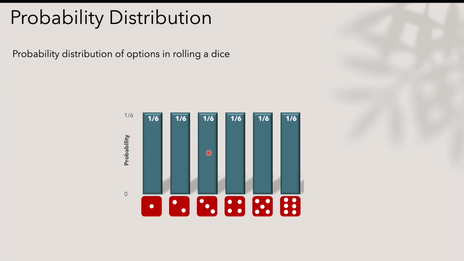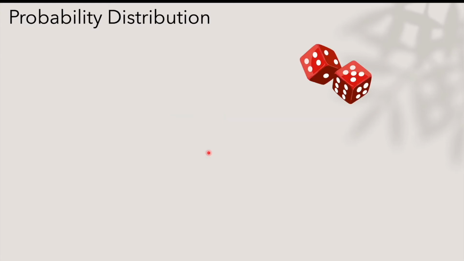Now let us make it a bit more complex, in which we roll 2 dice together. When we roll 2 dice, there is a possibility of outcomes on each of them, right? So we can take the sum of both outcomes, meaning the sum of the outcomes on dice A and dice B. When we do that, there are several different possible outcomes in this case.